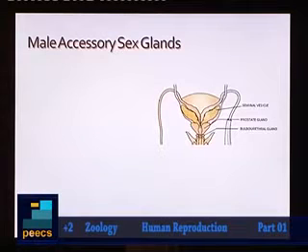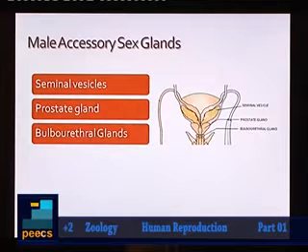Coming to the accessory sex glands. The accessory sex glands in male, three types are there. First one is seminal vesicle. Seminal vesicles are paired. Then there is a single prostate gland. Prostate gland is single or unpaired and it is located below the urinary bladder. And you can also see a pair of bulbourethral glands. Bulbourethral glands are also known as Cowper's glands. So these are the accessory sex glands.